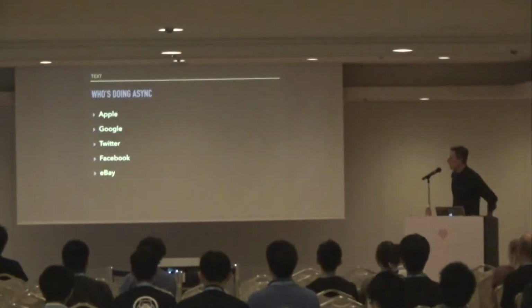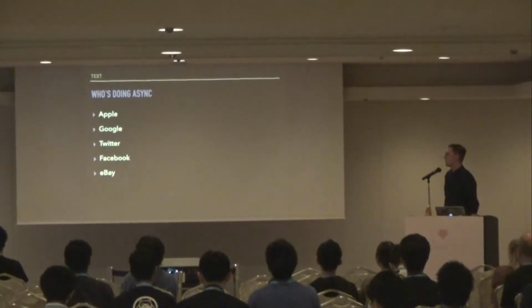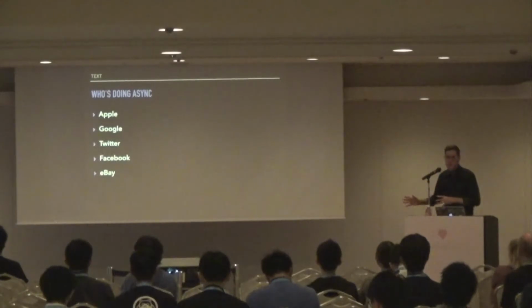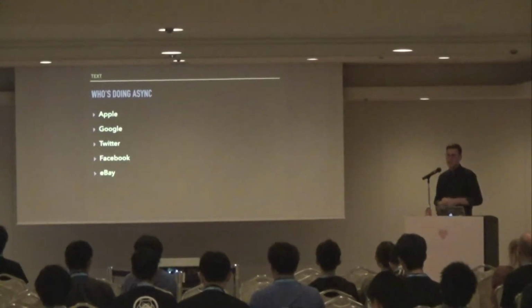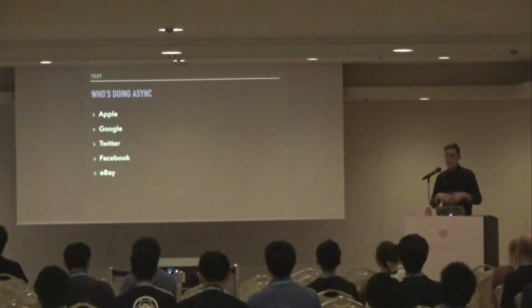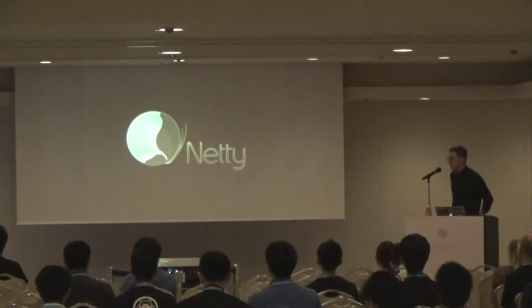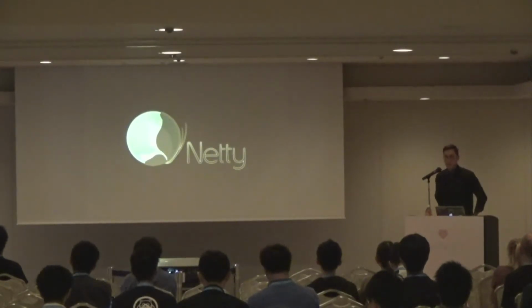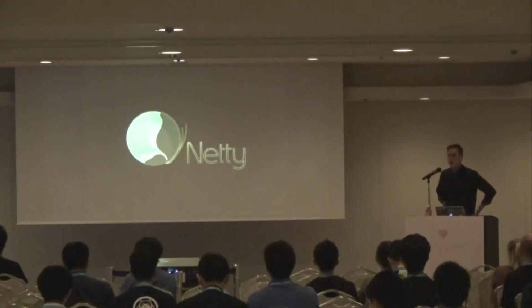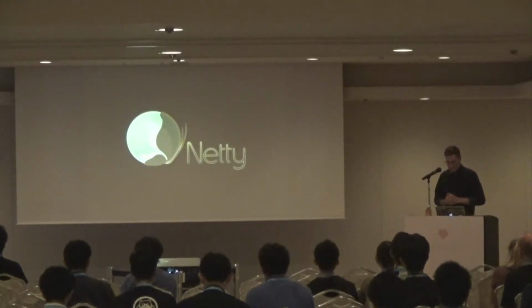And of course, this is what a lot of major companies are doing: Apple, Google, Twitter. I mentioned these ones in particular because they're all using a specific piece of technology, which I'm going to talk about today, and that's called Netty. Netty is a Java framework. It's a library for doing high-performance, non-blocking, and asynchronous I/O, or asynchronous TCP, both servers and clients.